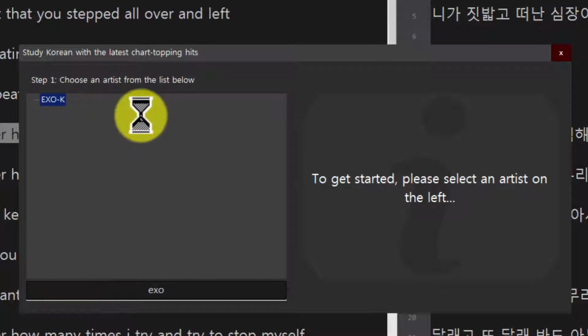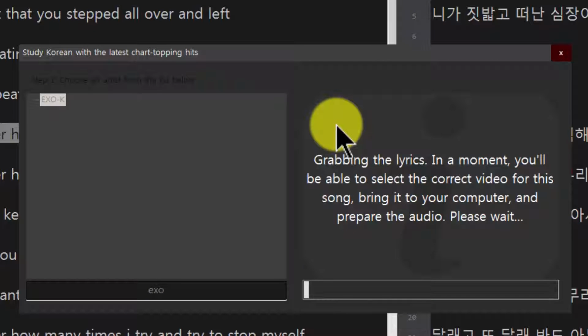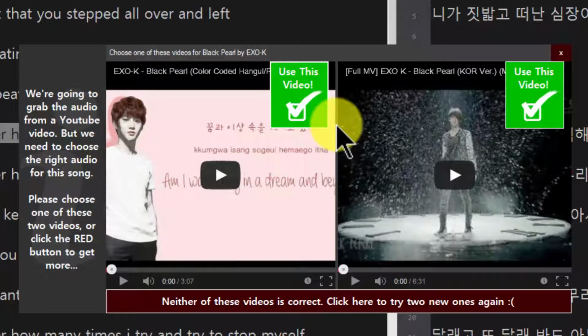And here I have EXO, and here are all of the songs from EXO, but these are just songs that have already been translated from English to Korean. These are not all of EXO's songs. So I'm going to take a look. Maybe I can get a song here, like for example, let's try Black Pearl. I'm going to click on Black Pearl. It's going to take a second to grab the English and Korean lyrics, and after that it's going to ask me which is the correct video for Black Pearl, which video has the correct audio.